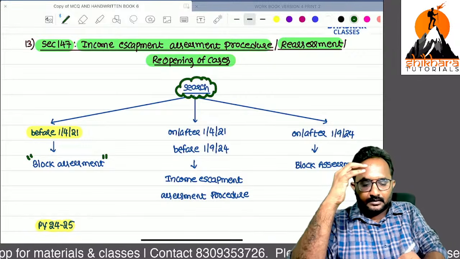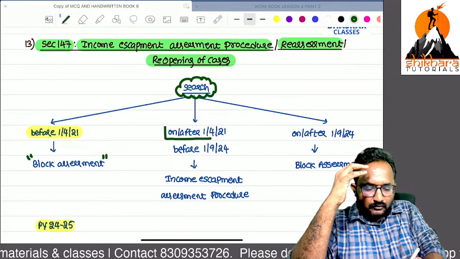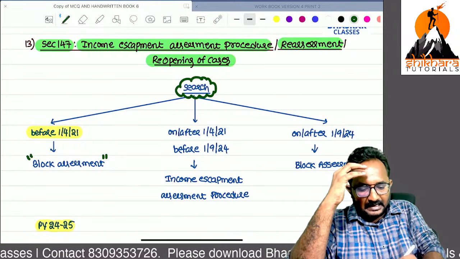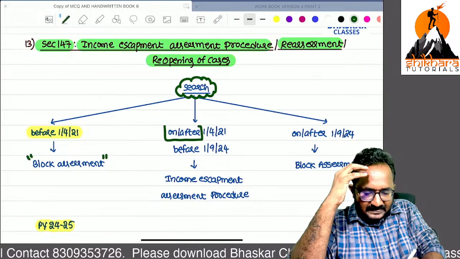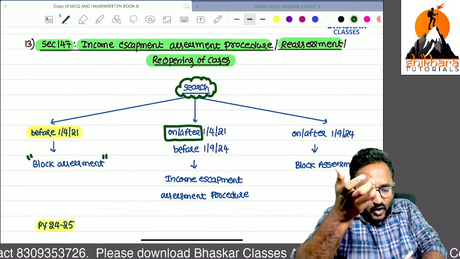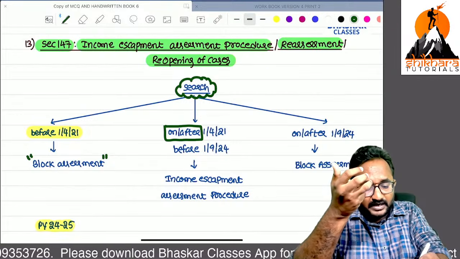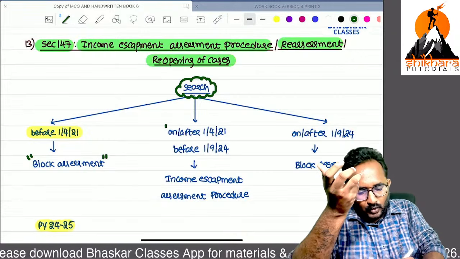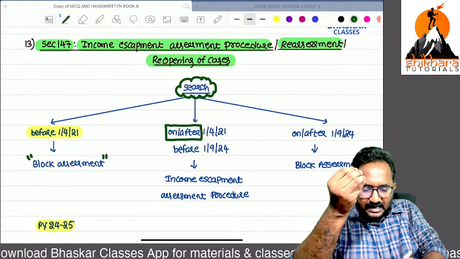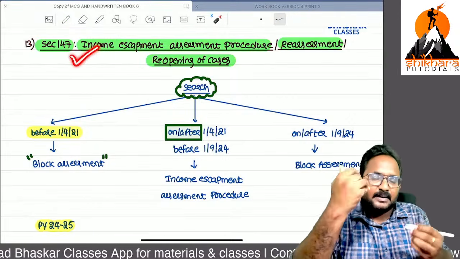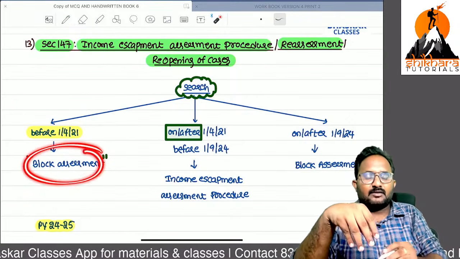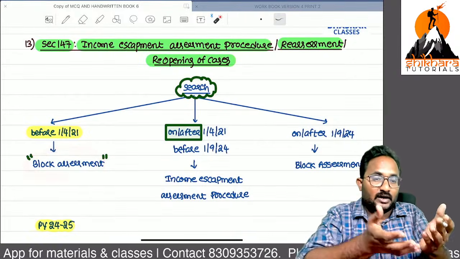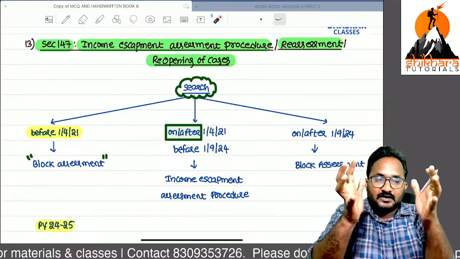But on or after 1/4/2021, the income tax department decided: why do we need to follow two different assessment procedures? Income escapement is also a similar assessment. Block assessment means that if any undisclosed income is identified in the search, we complete the block assessment for a particular number of years treated as a block.